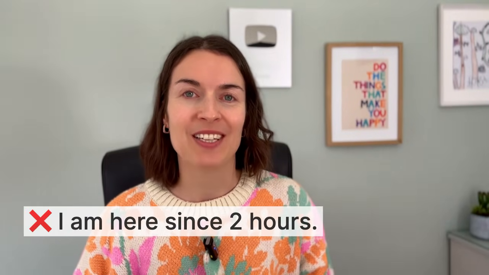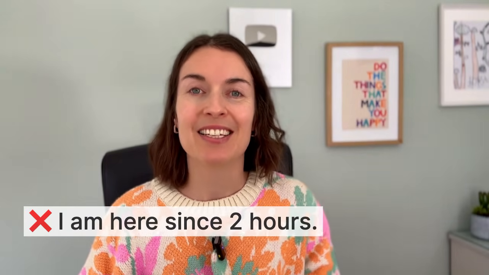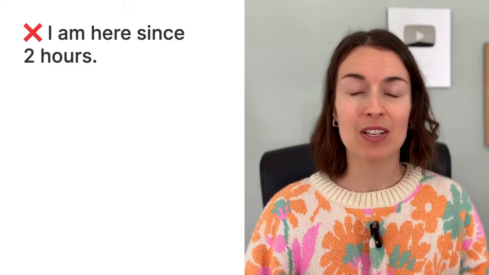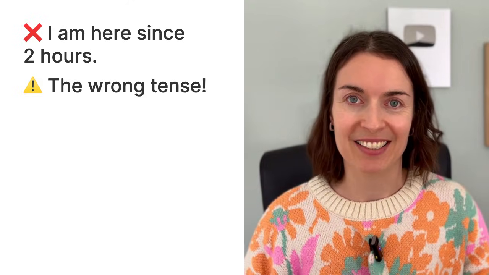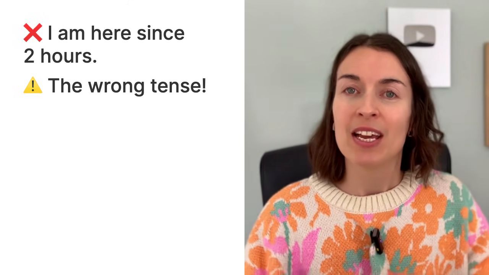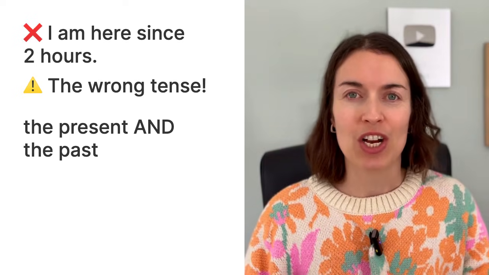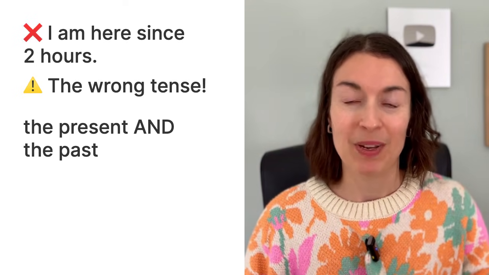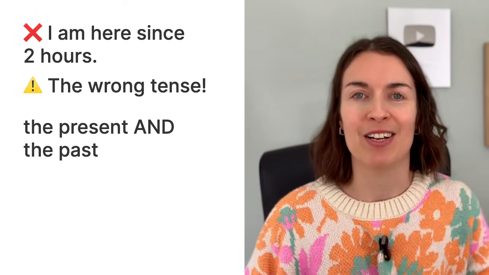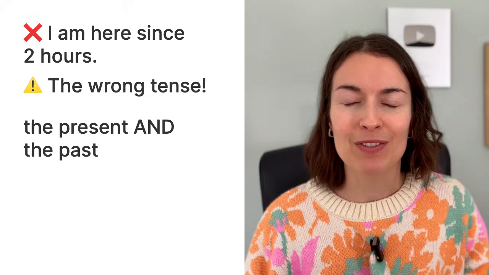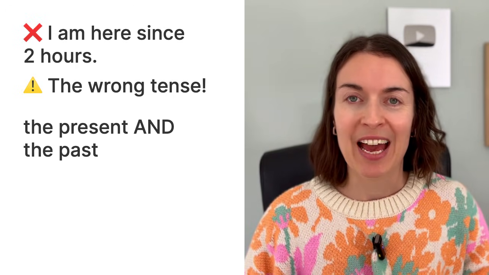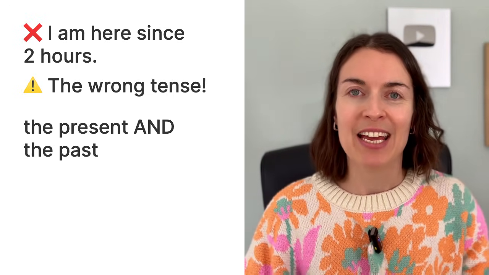And the final mistake, I am here since 2 hours. First, it's the wrong tense. This sentence is about the present and the past. It's not just about the present. It's also about the past. So I arrived 2 hours ago and I am still here now.